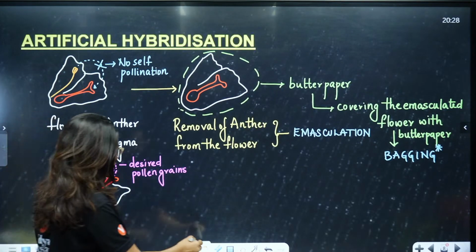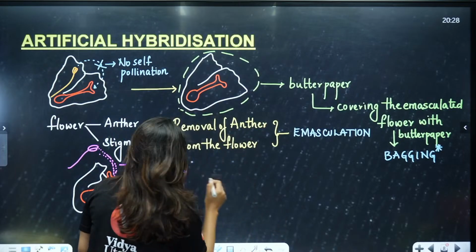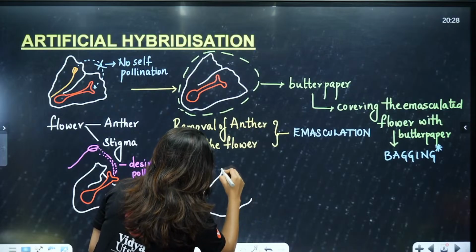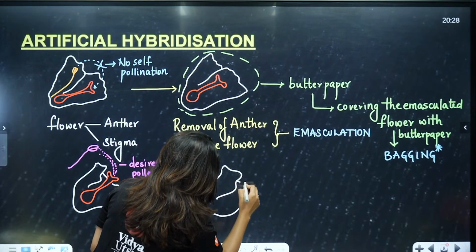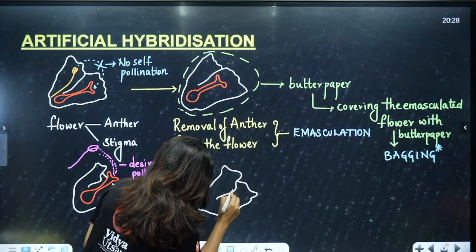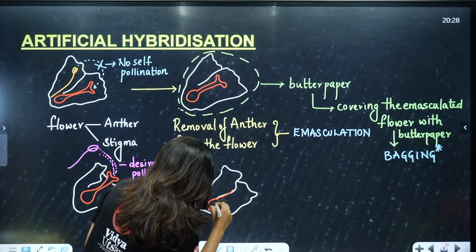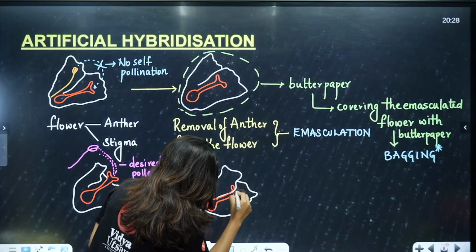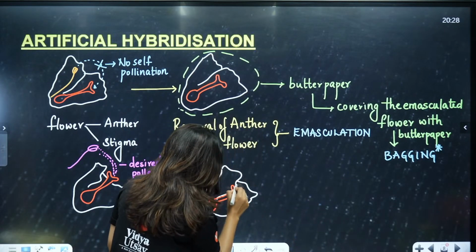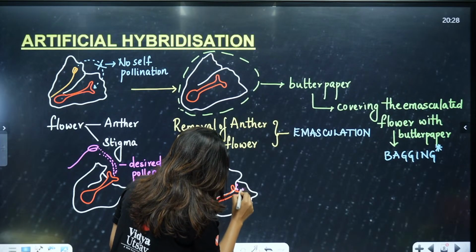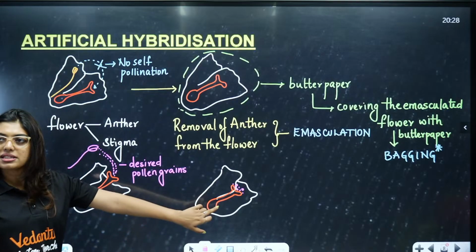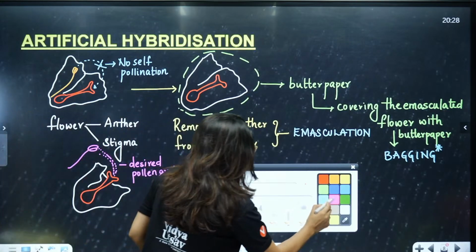Now, after this, I cannot copy paste that option, otherwise I would not have drawn this many flowers. After that, what will happen? The stigma will be happy. It will have the desired pollen grains that were supposed to be added by the person, and after that rebagging will happen.